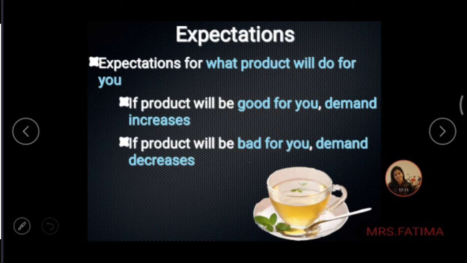Okay, so we have come to the end of the chapter. Hope you have understood the various movements along the demand curve and the shifts of the demand curve to the left or to the right, and the basic differentiation between extension and contraction in demand and increase and decrease in demand. You can go through your textbook and try to write points of differentiation between the two of these.